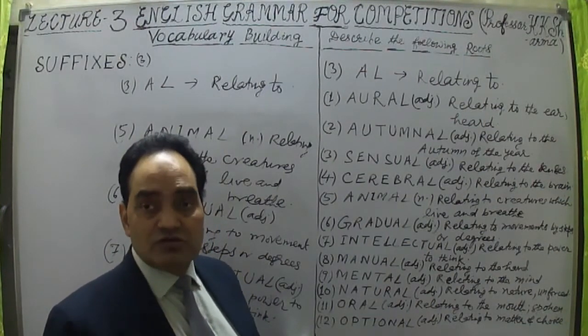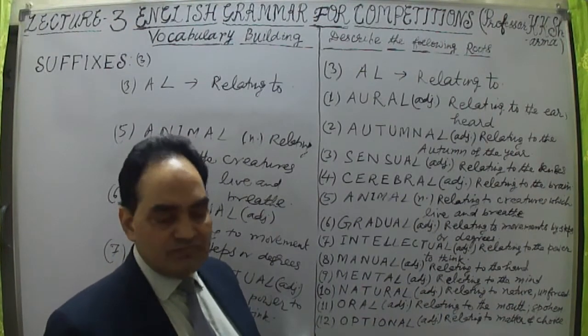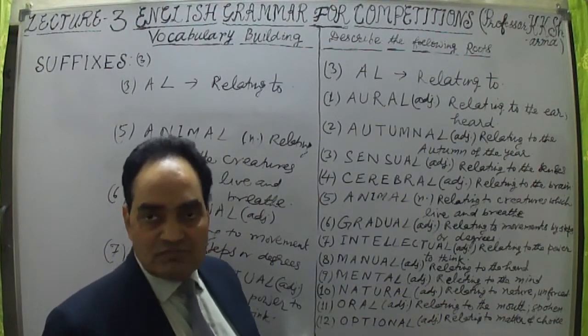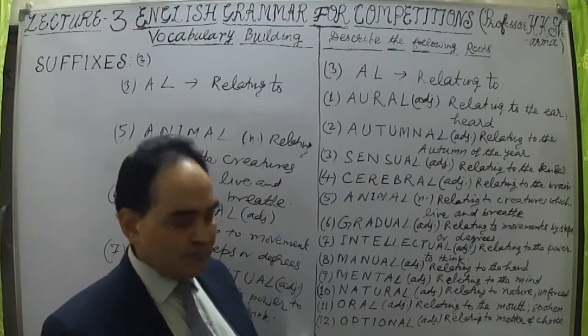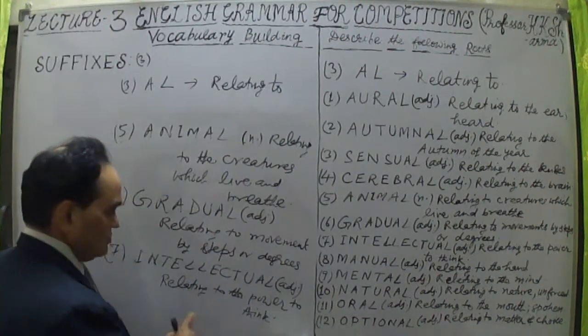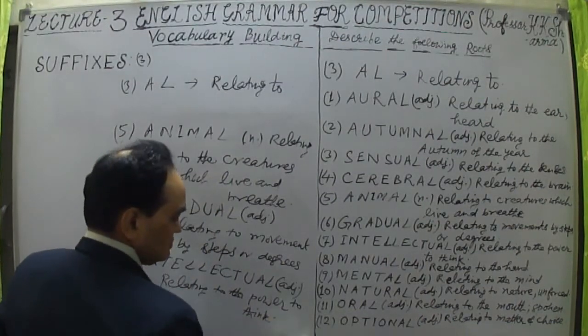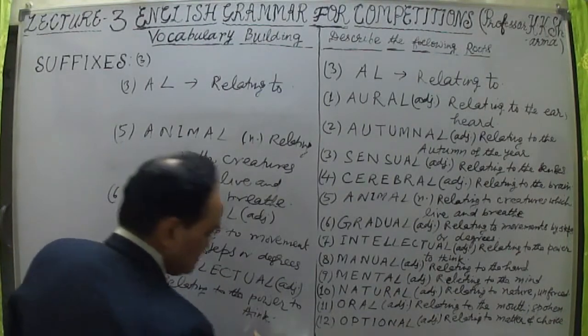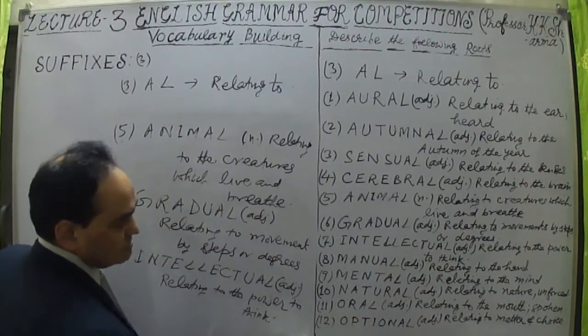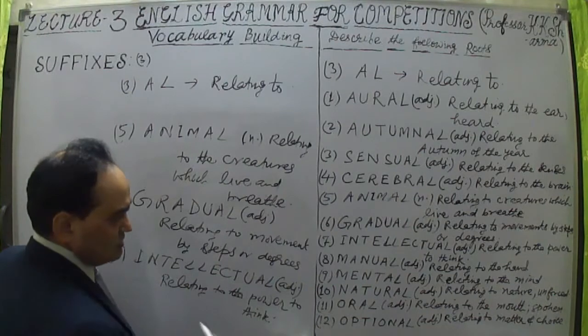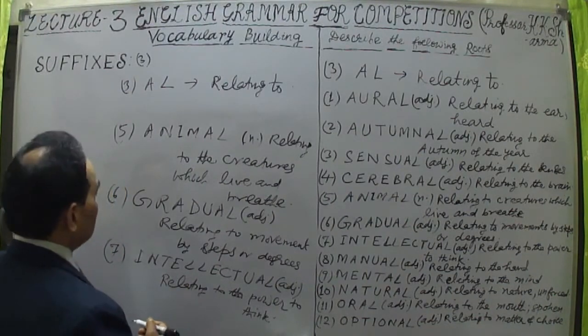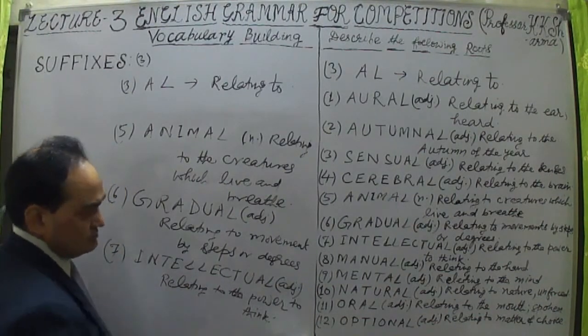But intellectual means related to the intellect, related to the power of thinking. Intellect is power of thinking naturally. Related to the power to think, power of thinking. Exactly right.